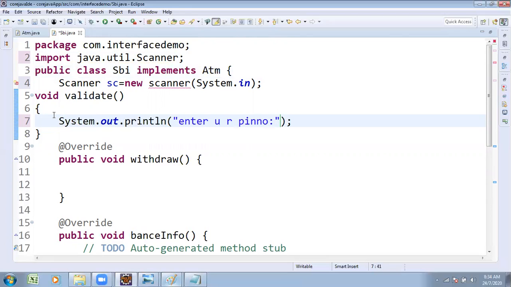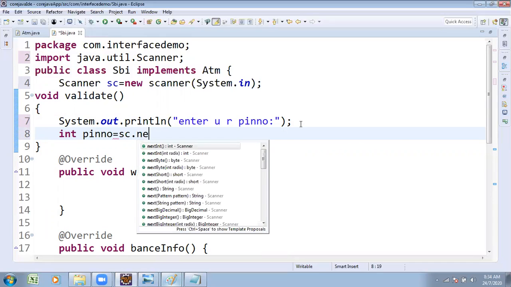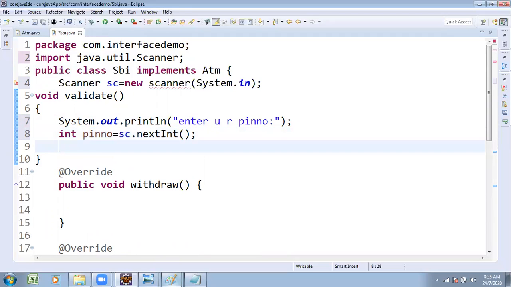Enter your PIN number. You go to the ATM and enter your PIN number, which is mostly an integer type of data. int pin = sc.nextInt(); The sc.nextInt() method reads it. If your PIN number is correct, cross check.